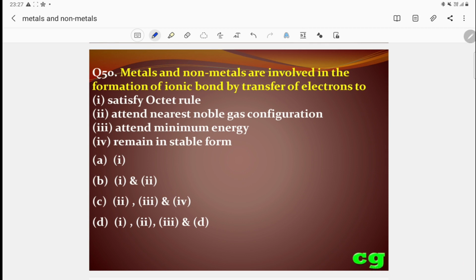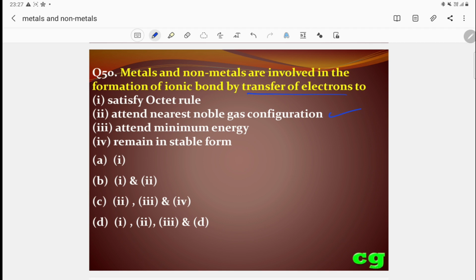Metals and non-metals are involved in the formation of ionic bond. Already we have discussed, by transfer of electrons. This is correct. Why? Metals and non-metals are involved in the formation of ionic bond by transfer of electrons. Why? Because to satisfy the octet rule, to attain the nearest noble gas configuration, it is correct.